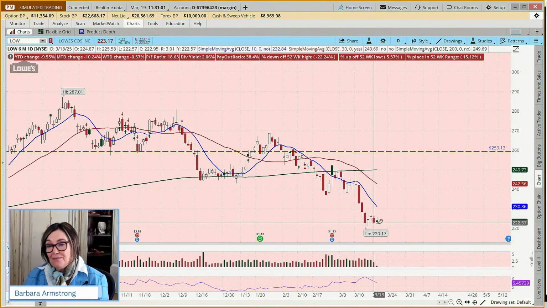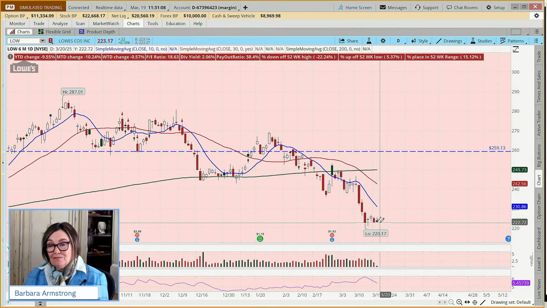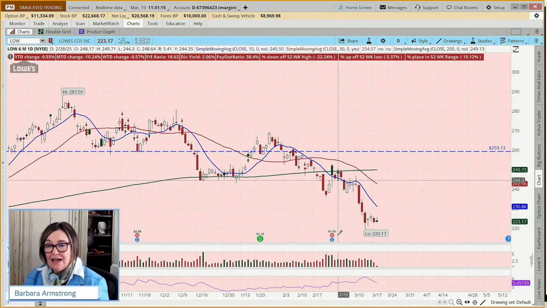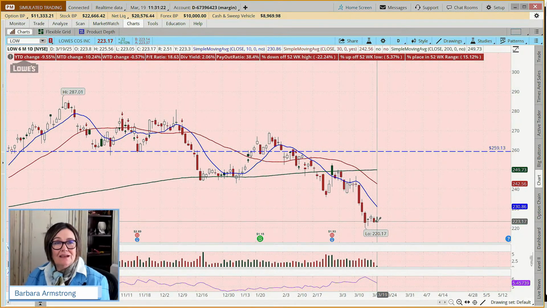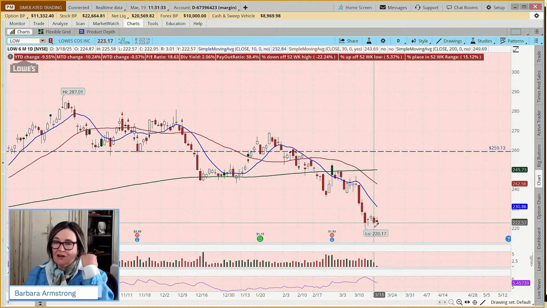So could that be showing that this little pullback is complete? By the end of the day, this is up a whopping 22 cents and the day isn't over yet. So could it be a bearish sign by the end of the day? So could we look at that and say, hey, if it goes below this low, so here we have 222, if it goes below 222.30, then we'd like to place a trade.